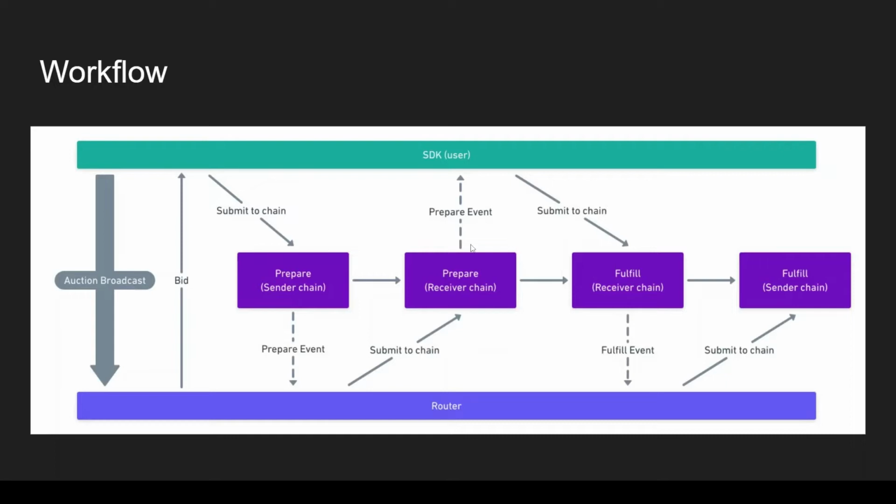The user can then unlock the fund that is prepared by the router on the receiving chain, and this action of receiving the locked funds would emit another transaction onto the receiver chain, which the router can use to unlock the original deposit by the user on the sender chain.